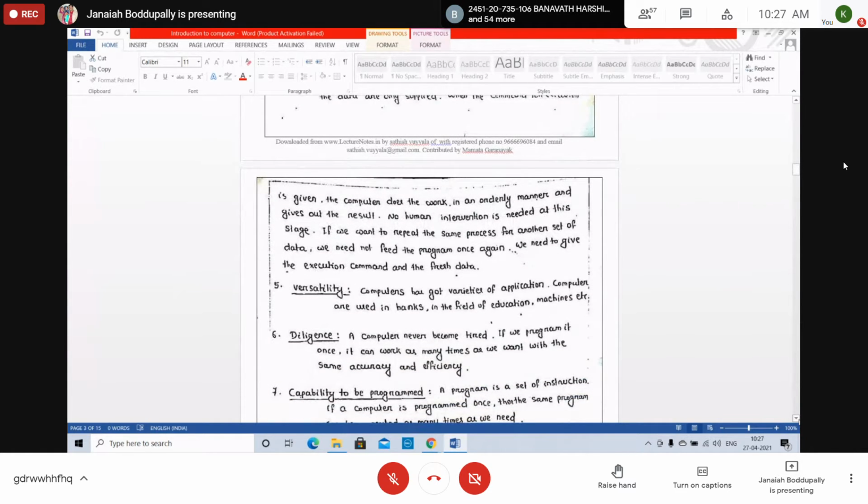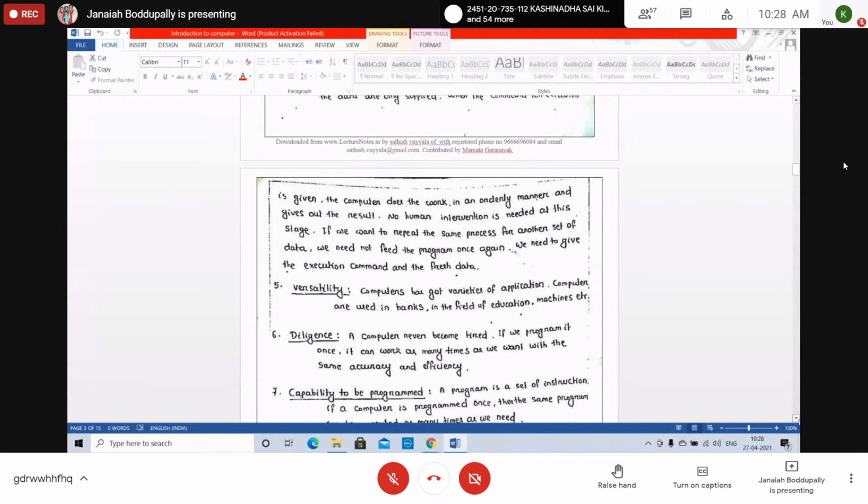If we want to repeat the same process for another set of data, we need not feed the program once again. Once we set up the program and the data, take the example of an ATM. Once the software is deployed, it is not needed for every customer. You can get whatever data you need.